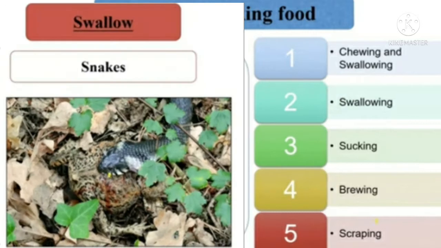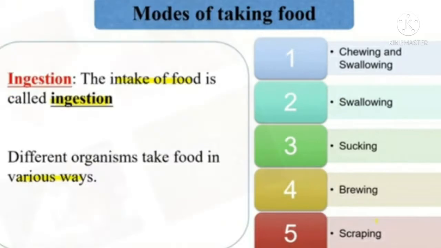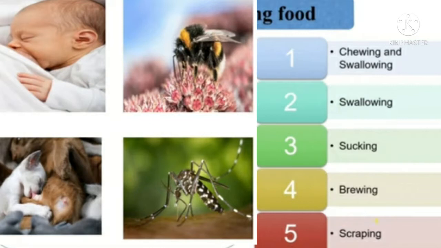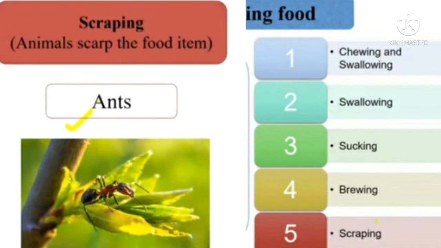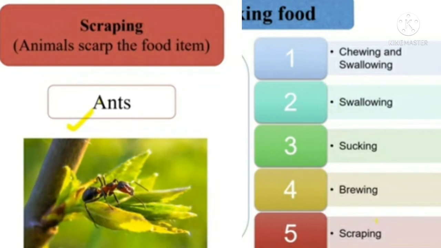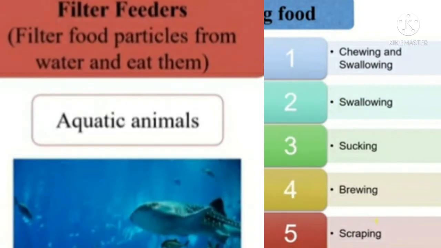Sometimes we can see that humans or animals can suck the food, right? And bees, hummingbirds, mosquitoes, these also suck their food. Then we can also see ants, which are scraping their food. Animals scrape the food items. That is, for example, ants. And also filter feeders.